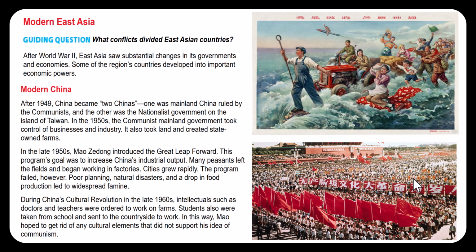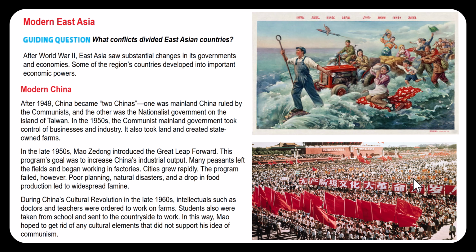Number 5. I forgot number 5. How did China change under the Great Leap Forward program? Well, you had many peasants that left the fields and went to work in factories, and thus you had cities grow rapidly. Question 6. What were three negative outcomes of the Great Leap Forward that led to widespread famine in China? They had poor planning, they had the natural disasters, and because more people were working in factories and fewer working in farms, you had a drop in food production, and that led to widespread famine.